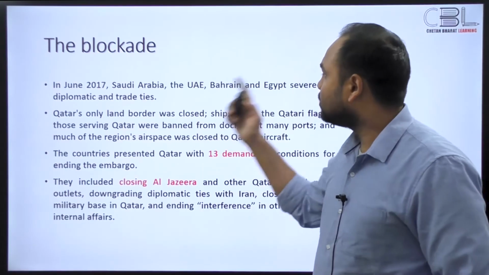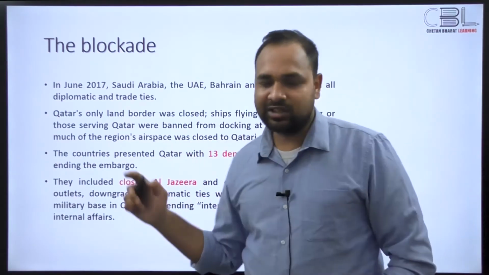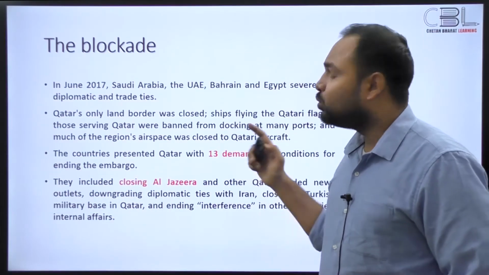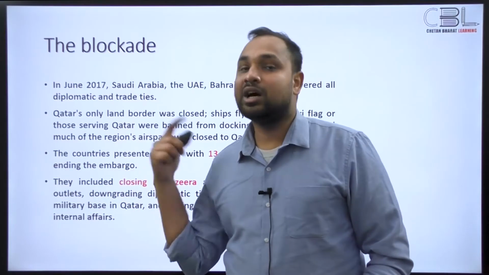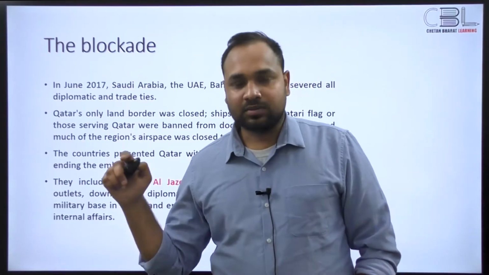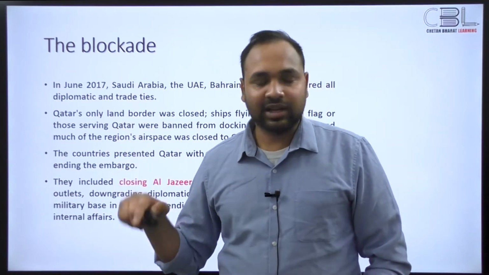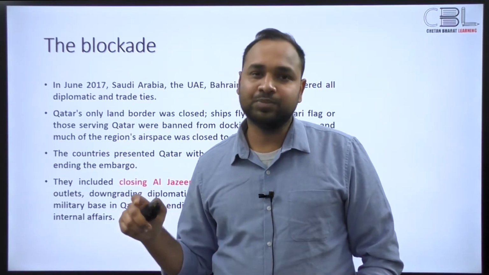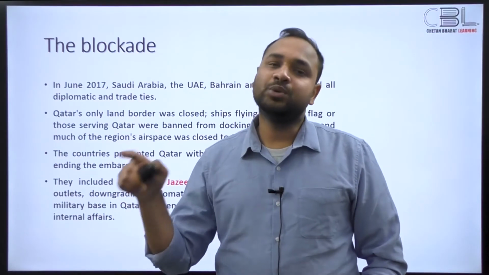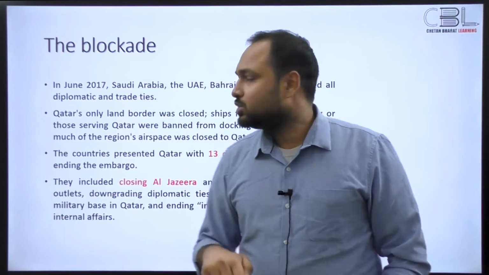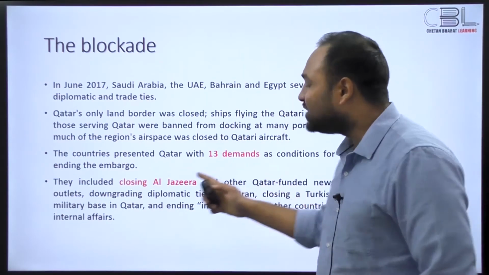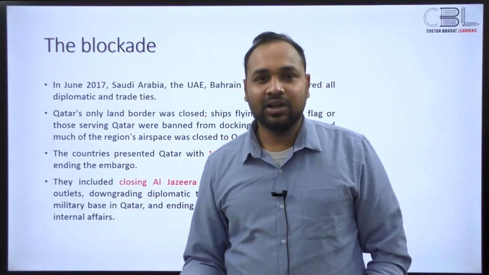Saudi Arabia, UAE, Bahrain, and Egypt severed diplomatic and trade ties with Qatar. Qatar's only land border, which is through Saudi Arabia, which I asked you to take note of, was blocked. Ships under Qatari flags were not given access to ports in the region, and a lot of their airspace, which is contiguous with these Arab countries, was blocked. So this was a severe embargo, and 13 demands were put forward to Qatar.